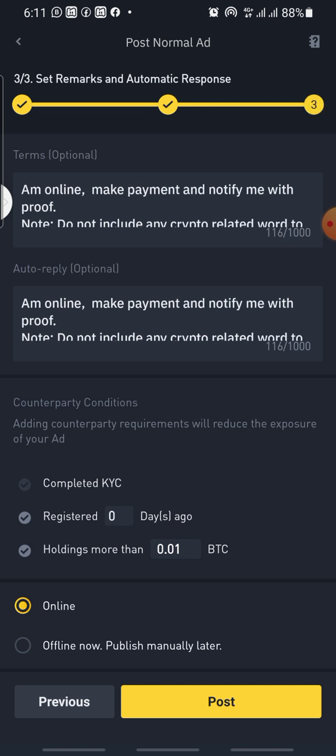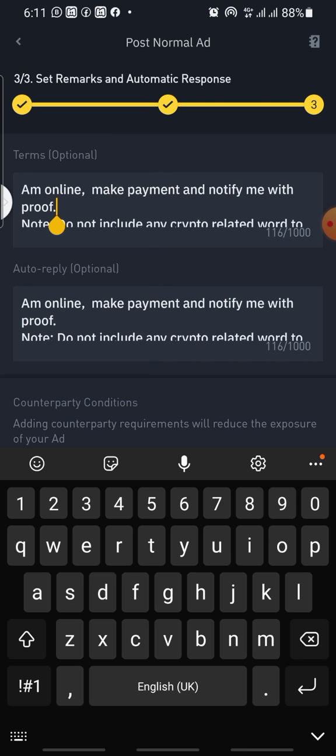I hope you understand what I'm doing. You can ask questions if you do not understand. In this particular place, you write terms and conditions. Binance sometimes charges $0.7, it's not up to $1. But for you not to pay this fee, so that you're able to make profit, you have to tell them in these terms and conditions. They will see it before they post trade.